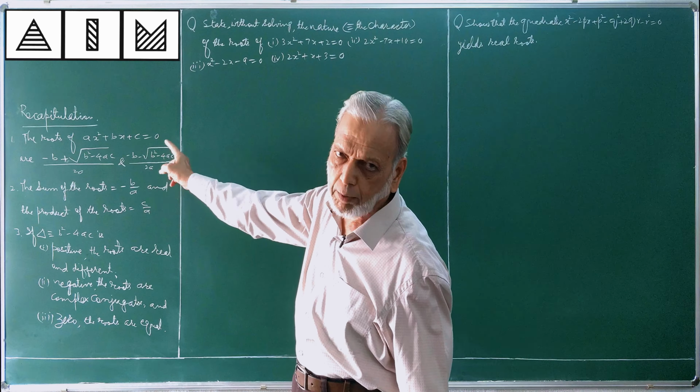What kind of roots you are going to get? Real, imaginary or equal, etc. So for that we should find out b² - 4ac, that is the discriminant. See here, delta is equal to b² - 4ac.